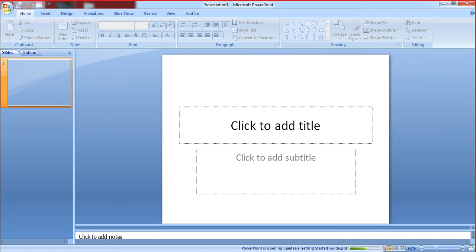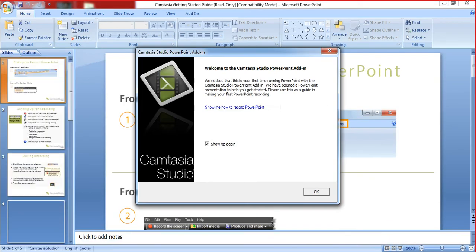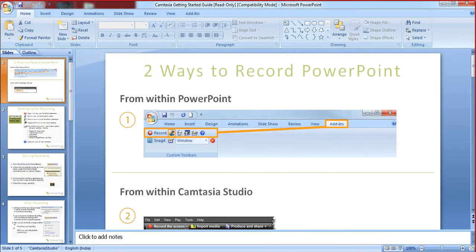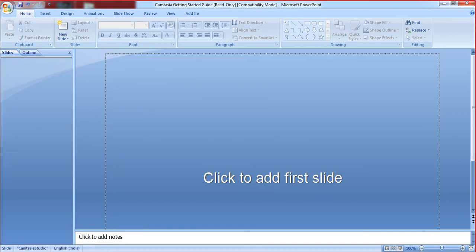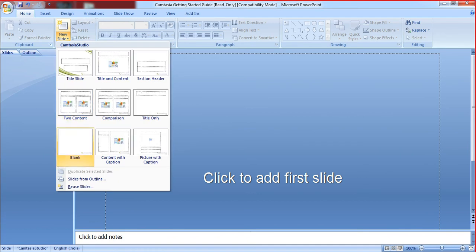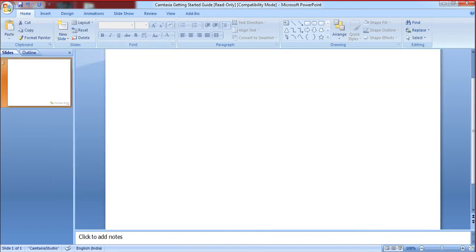You just have to do some of the things which you may or may not know. These are some slides, we do not need them, so you can select them all and press backspace. Now I need a new slide, so click on new slide and click on blank. I do not want anything here, it's going to be a blank slide for me. And I do not need this, so we can change them.